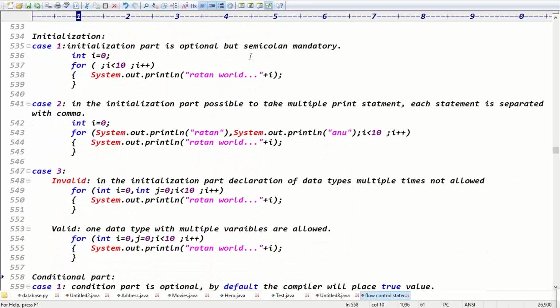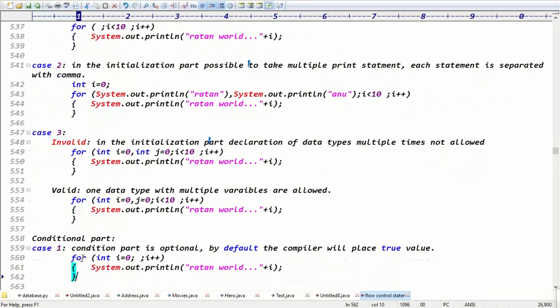First point: the initialization part is optional, but the semicolon is mandatory. Second, in the initialization part, it is possible to take SOP statements. And the third one is, declaration of the data type multiple times is not possible. Int i equals 0, int j equals 0 is not possible. But one data type with multiple variables is possible: int i equals 0, comma j equals 0 is valid. That is the initialization part we have done.